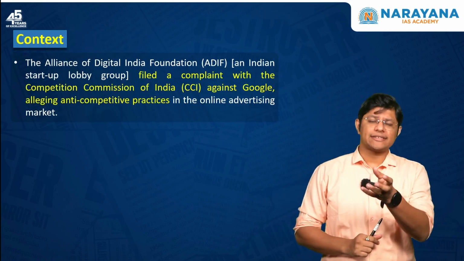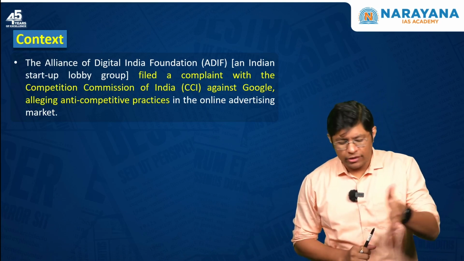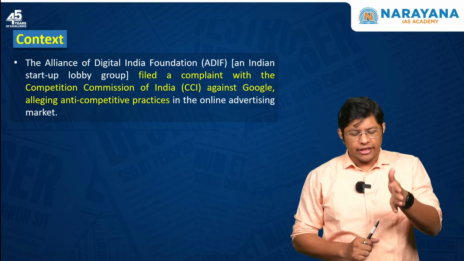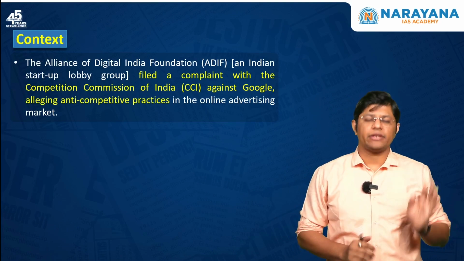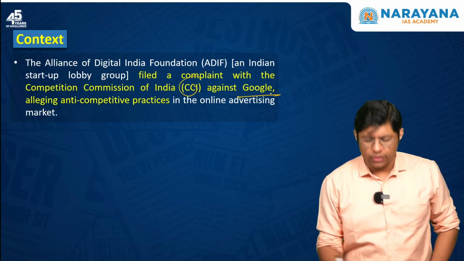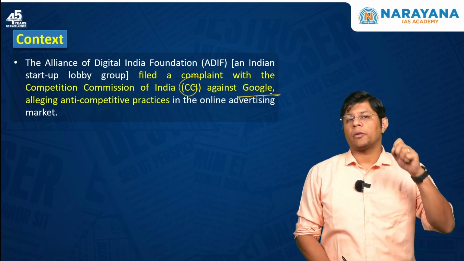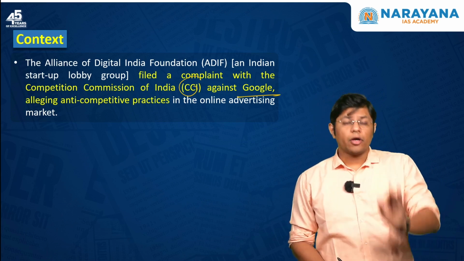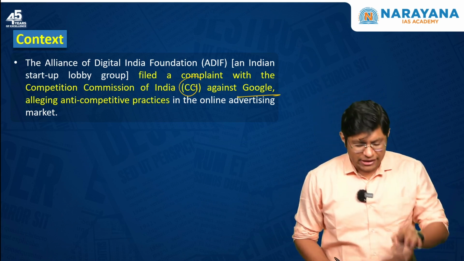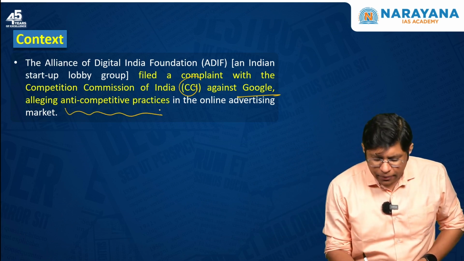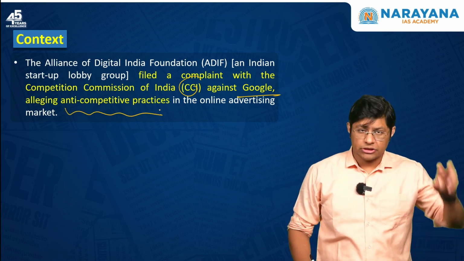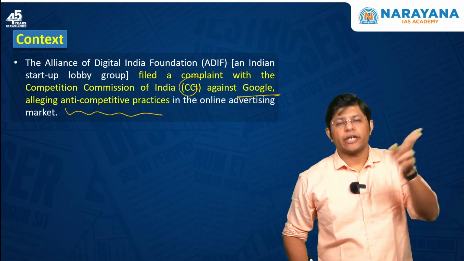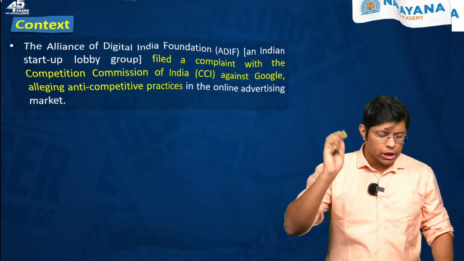Now, what is the context? An Indian startup with the name Alliance of Digital India Foundation has filed a complaint with the CCI against Google, which means they approached the Competition Commission of India to file a complaint against Google. Why? Because they accuse Google of anti-competitive practices. As a reason, they approached the Competition Commission of India.